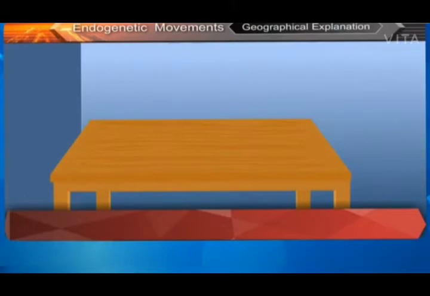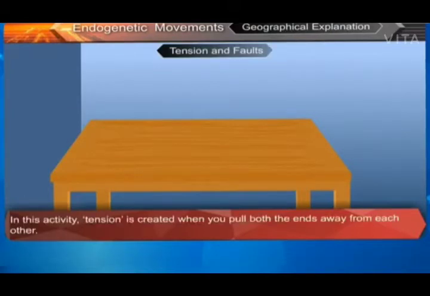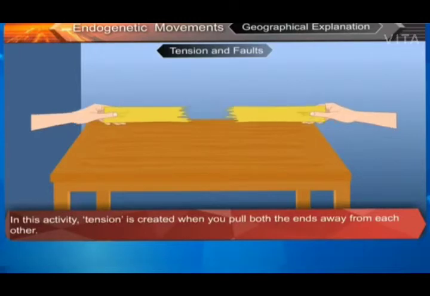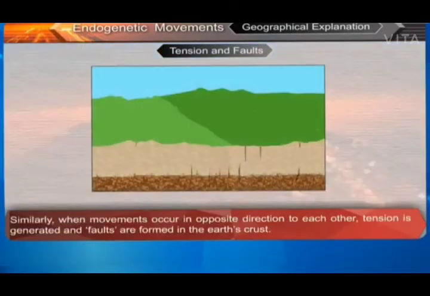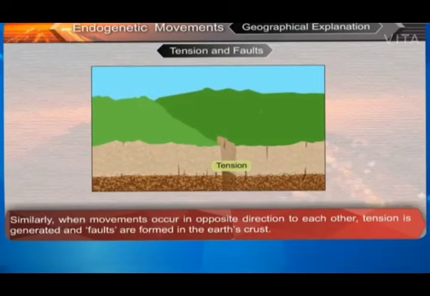Geographical explanation. Tension and force. In this activity, tension is created when you pull both the ends away from each other. Similarly, when movements occur in opposite direction to each other, tension is generated and faults are formed in the Earth's crust.